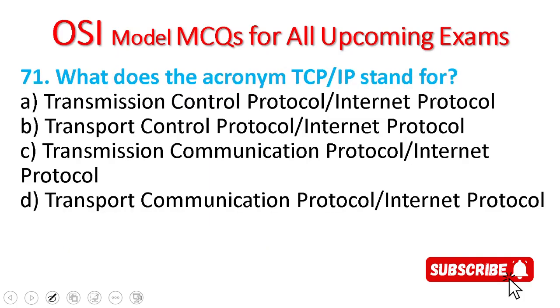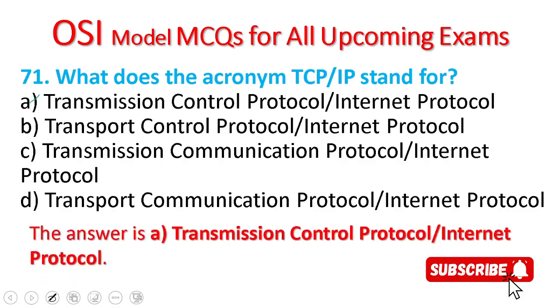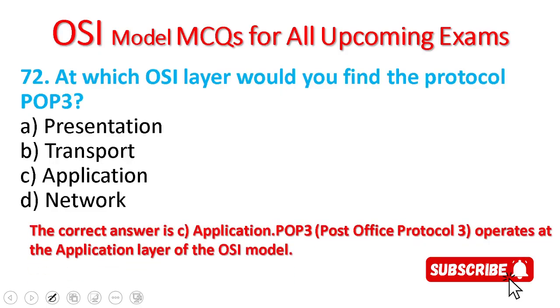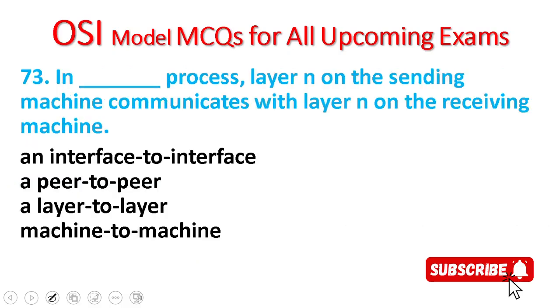71. What does the acronym TCP/IP stand for? TCP stands for Transmission Control Protocol, and IP stands for Internet Protocol. 72. At which OSI layer would you find the protocol POP3? POP3 is found in the application layer. POP3 stands for Post Office Protocol 3 and operates at the application layer of the OSI model.